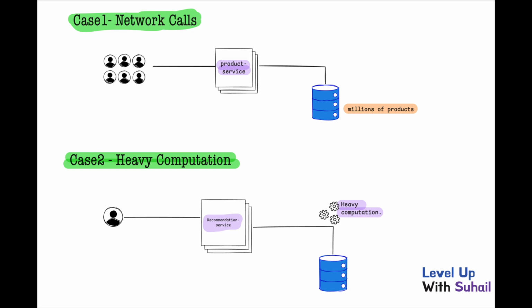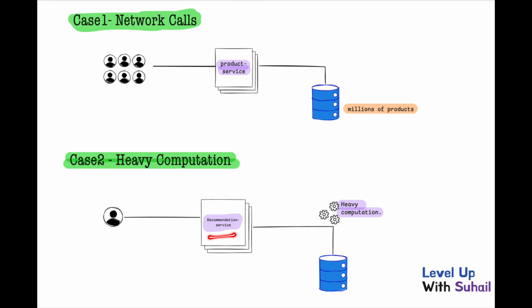Now, the next use case could be heavy computation. This is also similar to use case 1, but with more user-specific information. For example, your business requirement is that whenever a user logs in, you should recommend some products to him based on his past history or his view history.